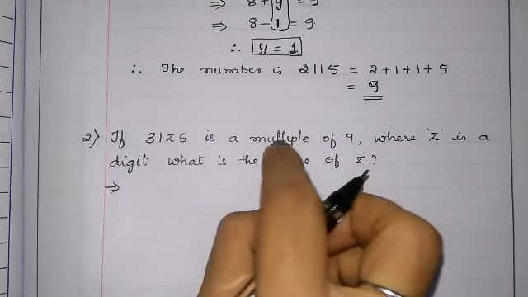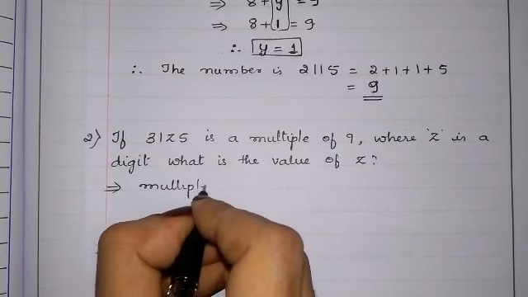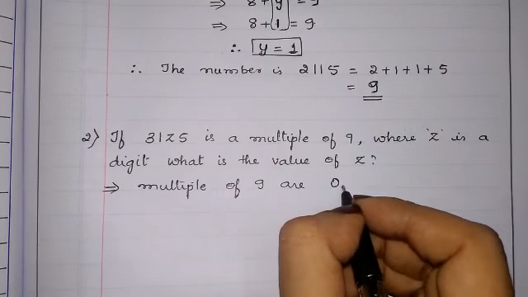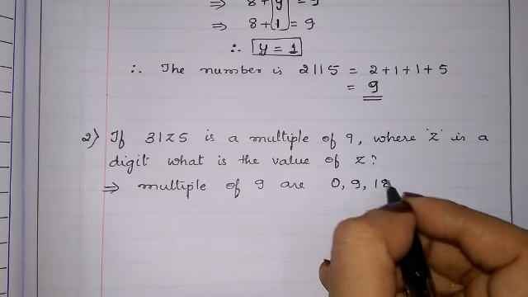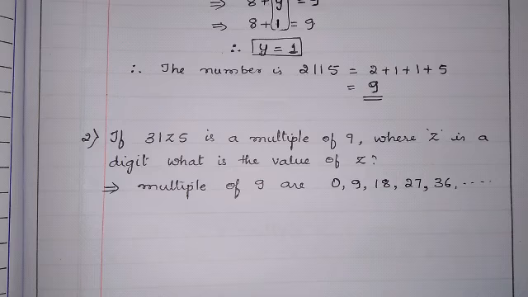Same as before, the multiples of 9 are: we know that 0, 9, 9 2s are 18, 9 3s are 27, 9 4s are 36, 9 5s are 45 and so on.